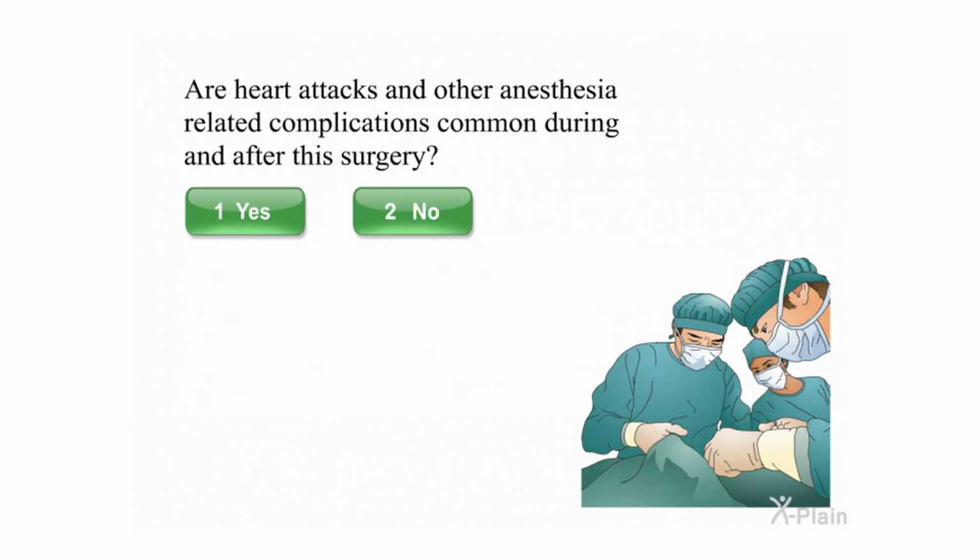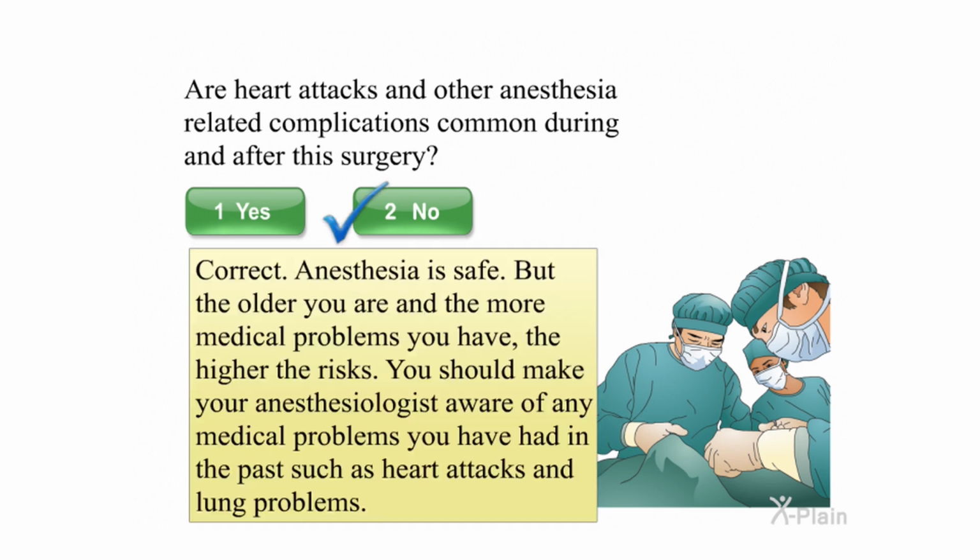Are heart attacks and other anesthesia-related complications common during and after this surgery? Select yes or no. Correct. Anesthesia is safe, but the older you are and the more medical problems you have, the higher the risks. You should make your anesthesiologist aware of any medical problems you have had in the past, such as heart attacks and lung problems.